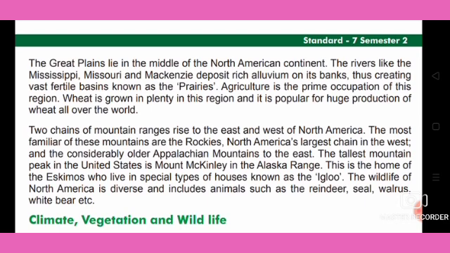The Great Plains lie in the middle of the North American continent. The rivers like the Mississippi, Missouri, and Mackenzie deposit rich alluvium on their banks, thus creating a vast fertile basin known as the prairies. So because of that, always the deposit of rich alluvium we can see on the banks of these rivers, and from that it creates the fertile basins, that is known as the prairie.